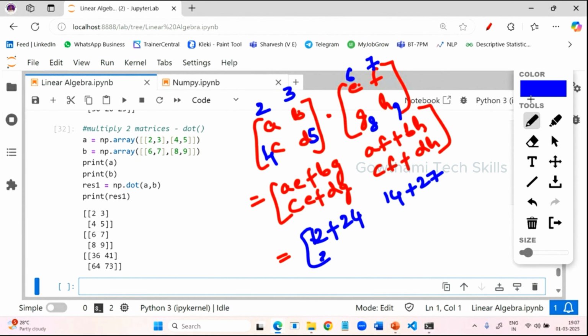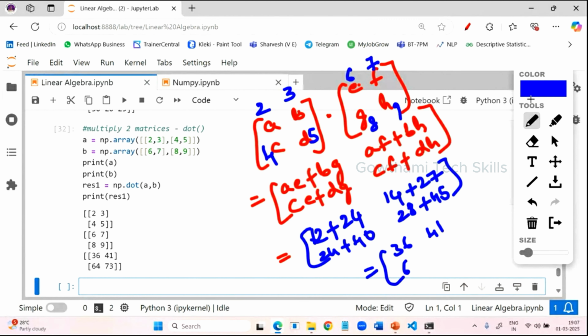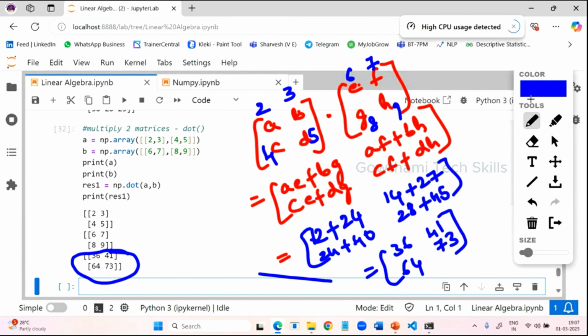Then CE, 6 4s are 24 plus DG, 5 8s are 40. Then CF, 7 4s are 28 plus DH, 9 5s are 45. So the output will be 36, 41, 64, 73. So this is your output. You have to apply the dot product whenever you are performing a multiplication on two matrices.